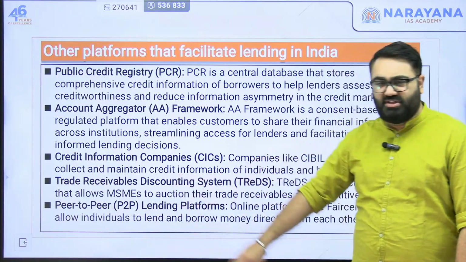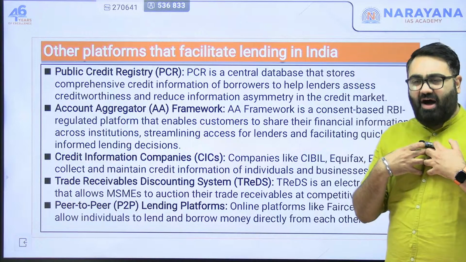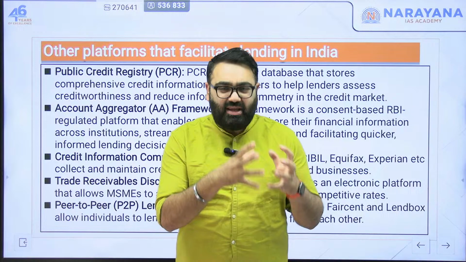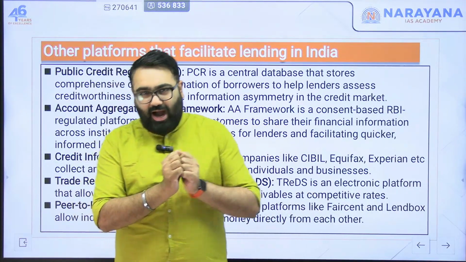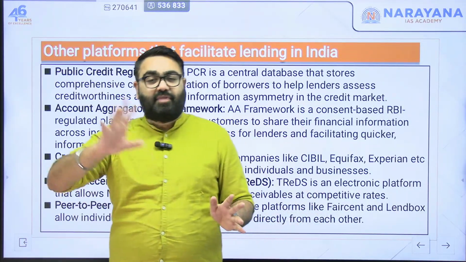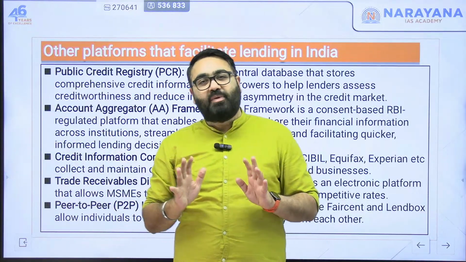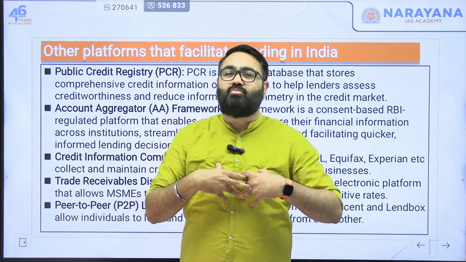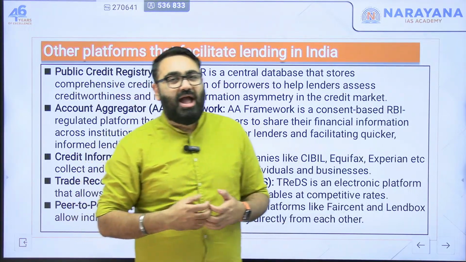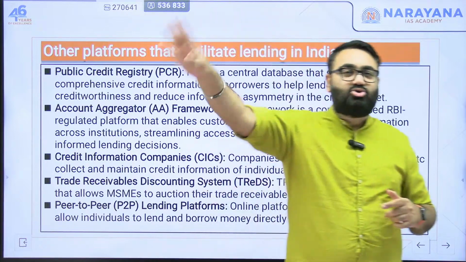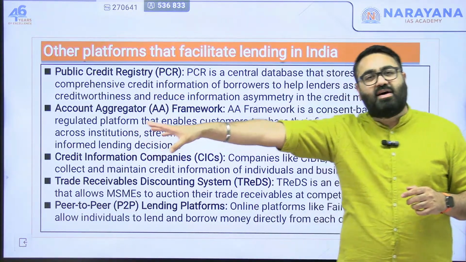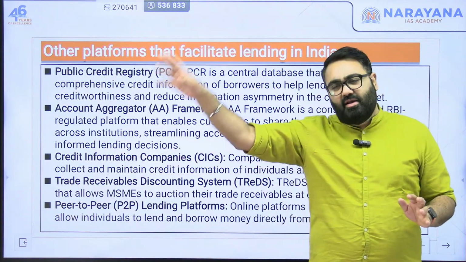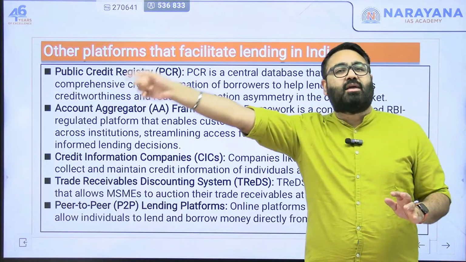It's an interesting system where, let's say I am a farmer, I have sold my produce to a company and they have not given the money to me right now. I have a bill, I have an invoice that says the company will give me 5 lakh rupees, but not right now, they will give it to me after 2 months. If I can't wait for 2 months, I need the money immediately. What do I do? I sell my bill, my invoice to someone. So I sell my invoice to someone and tell him, you pay me 4.5 lakh rupees right now. You take the bill, wait for 2 months. After 2 months, they will give you 5 lakh rupees.